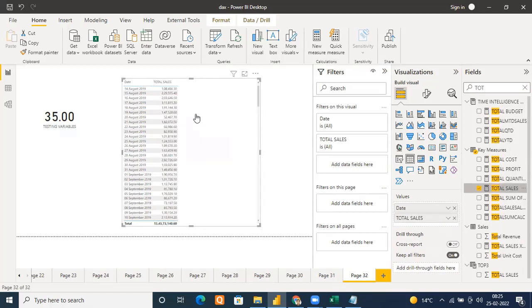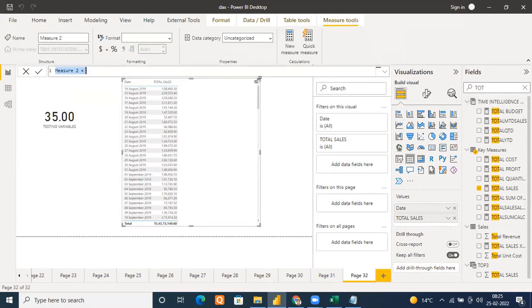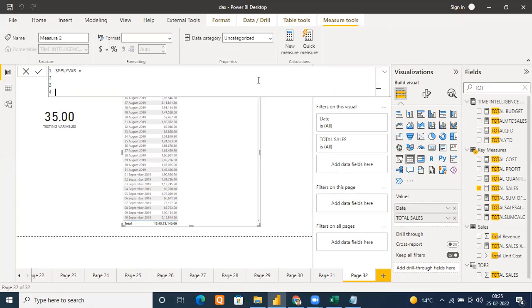Fine. Now see, I want to create a measure of same period last year. I can create any measure, but I want to show you the simple thing. So I'm going to come here, time intelligence, and say new measure. I'm going to say same period last year equals, and I create a variable.